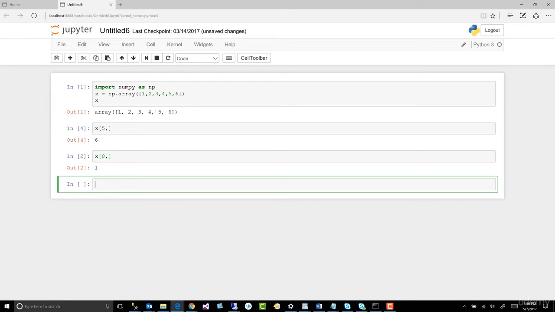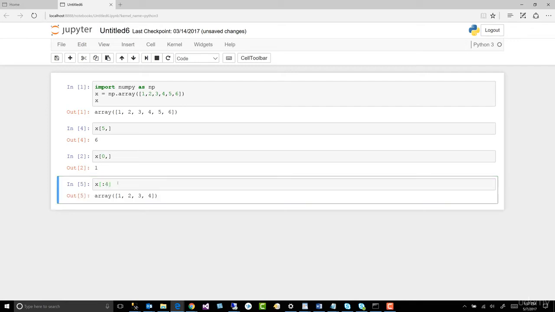So let's get every element up until, how about the 4? Again, simple to do. x, brackets, and this time we've got a colon, and up until the 4. Hit 4. This should give us everything in the array up until that index.